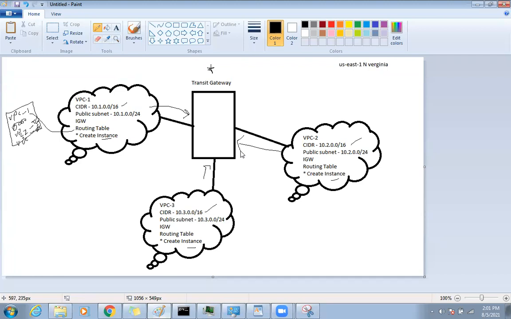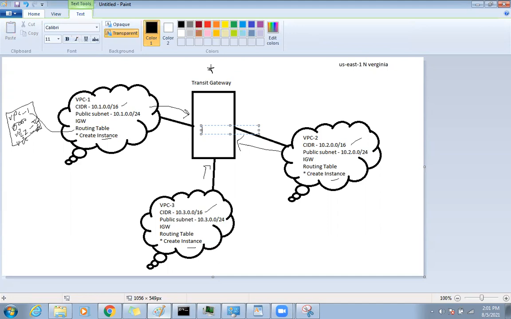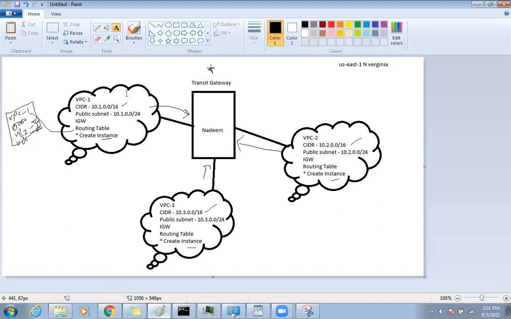Let's say Nitika, Nazim, and Salman are three different people, and I am the common one here. I know Salman, he is my friend. I know Nitika, she is my sir's daughter, and I know Nazim, he is my brother. So I know them, but does Nazim know about Salman? No. Does Nitika know about Nazim? No. They don't know each other. So I am the transit gateway.